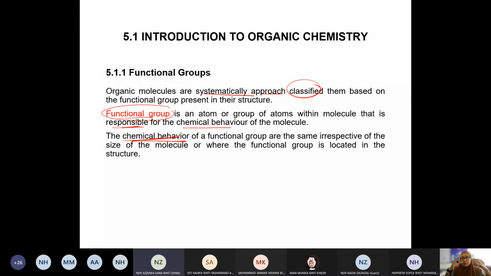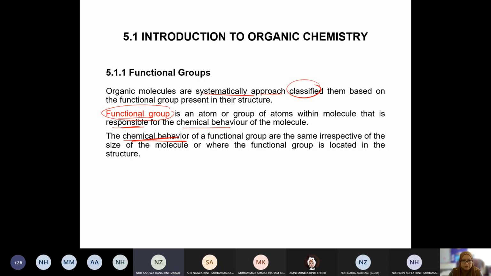So regardless of how big or how long the molecule is, or how short, as long as they have the same functional group, they will have the same chemical behavior. I'm talking about chemical behavior, okay? Not the physical. Physical, of course, will vary. But chemical behavior will be the same. Okay?